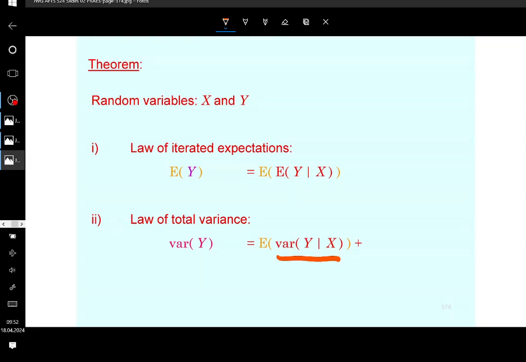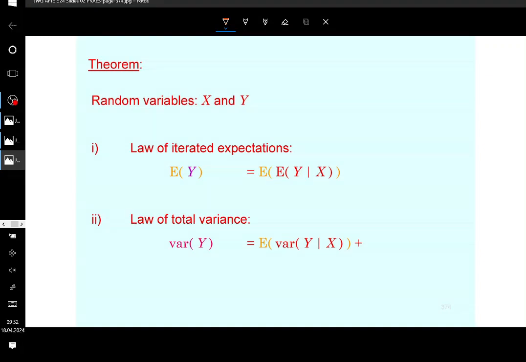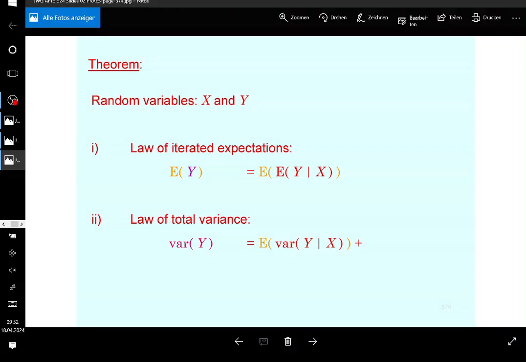Since x is unspecific, guys, this is also going to be random. So even though it sounds like you have a variance operator involved, just as is the case for conditional expectations, conditional variance can also be random if the condition is not specific. You understand what I'm saying? So that can also have an expectation, and you take the expectation of that. Now this will not be the conditional variance, because you find that the unconditional variance is equal to the expectation of the conditional variance plus the variance of the conditional expectation. So this is the law of total variance.